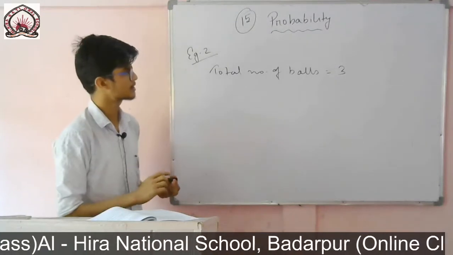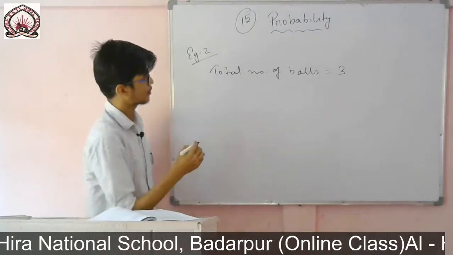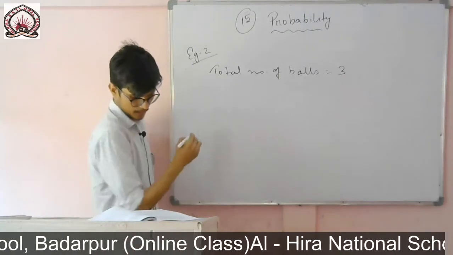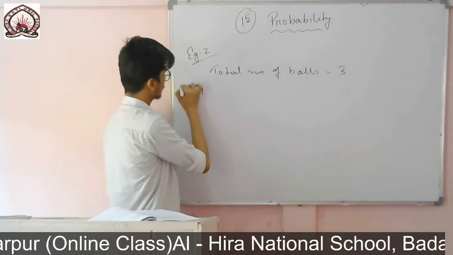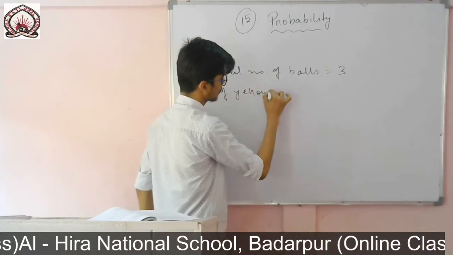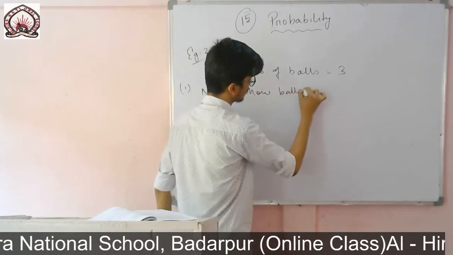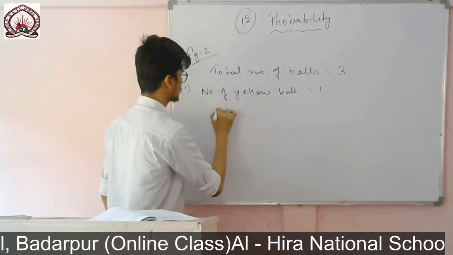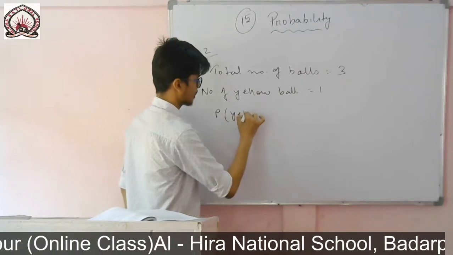So there are 3 balls in the bag. The question is to find the probability. First of all, you write the number of yellow balls, for Roman number 1. The number of yellow balls is 1. Only 1 yellow ball is there.